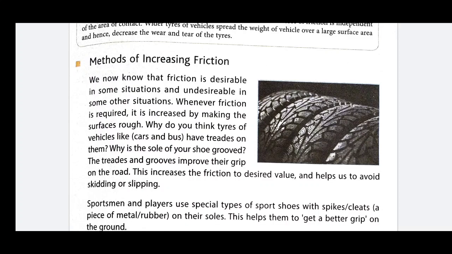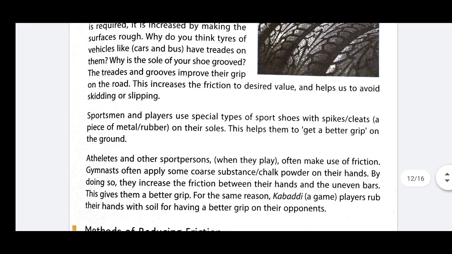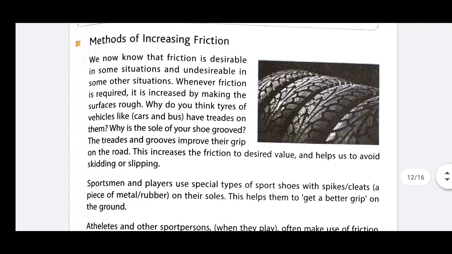Why? Because we know that friction is more when the surface is rough and friction is less when surfaces are smooth. So here our target is to increase the friction. Whenever we have to increase the friction, we have to make the surfaces rough. By making the surfaces rough, we are able to increase the friction.